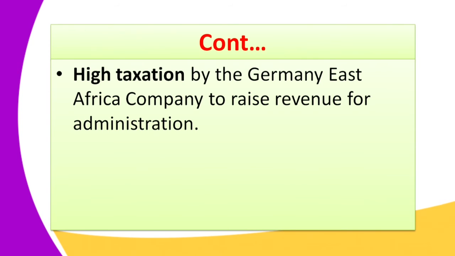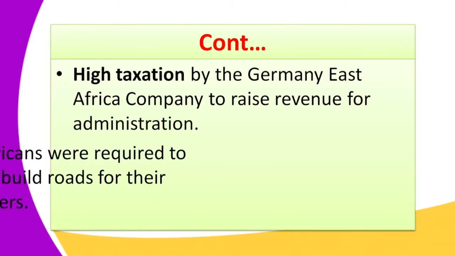All this tax was needed for the administration of the company. So this high taxation prompted Africans to engage in the Maji Maji rebellion.